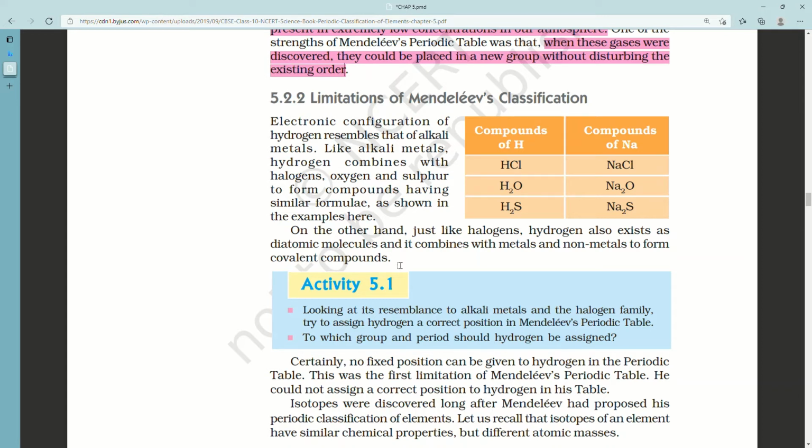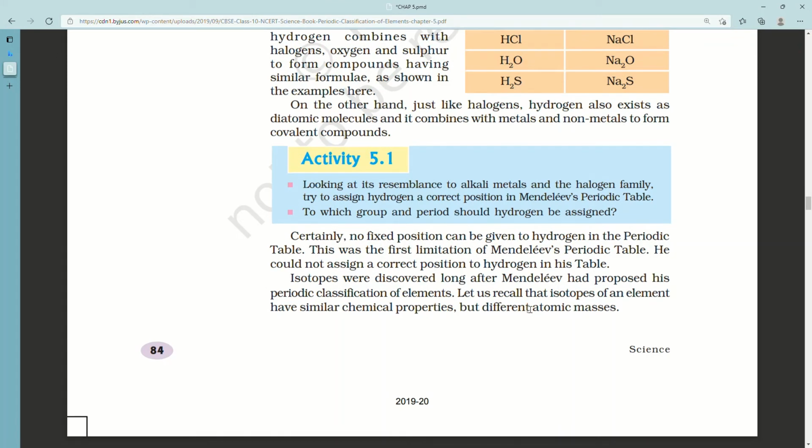Activity 5.1. Looking at its resemblance to alkali metals and the halogen family, try to assign hydrogen a correct position in Mendeleev's periodic table. Second, to which group and period should hydrogen be assigned? Now the reason we can't place hydrogen in any one of the groups, so we basically give it a special position, as you will see in the periodic table.